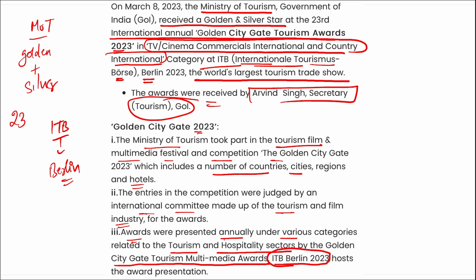ITB Berlin 2023 hosted the award presentation, and it was Ministry of Tourism who received the golden and silver star at the 23rd International Golden City Gate Tourism Awards in the TV Cinema Commercial International and Country International category. Also remember, it was held from 7th to 9th of March, and it included around 10,000 exhibitors from more than 180 countries and regions.